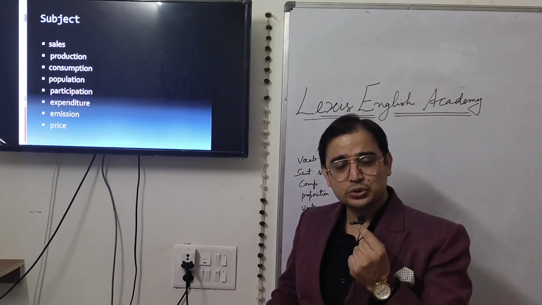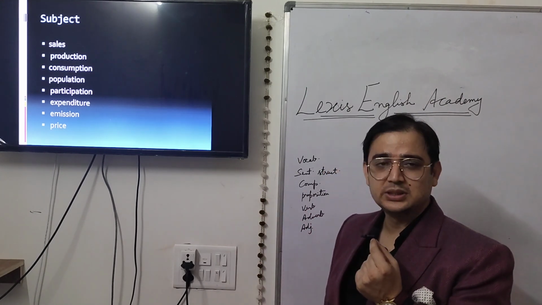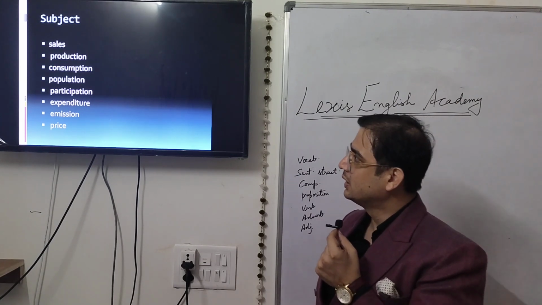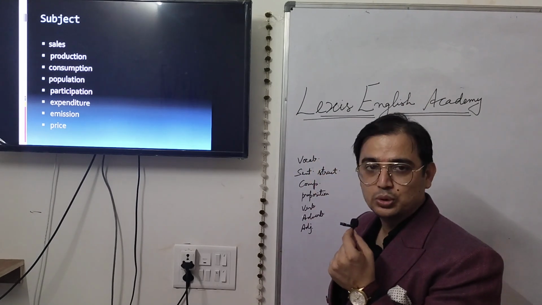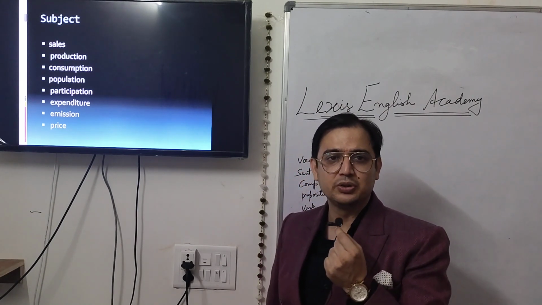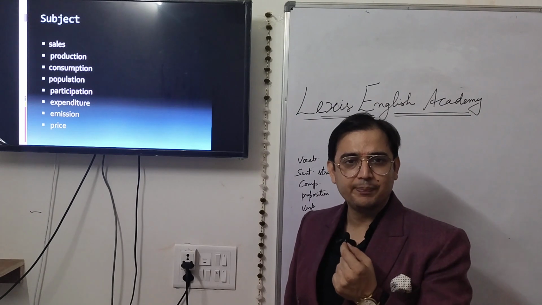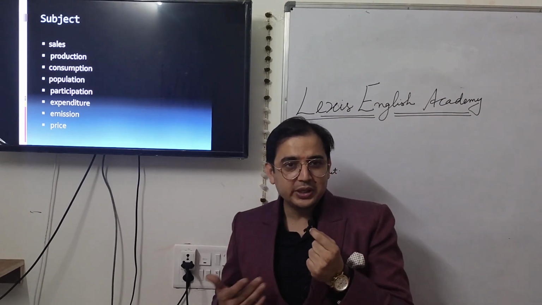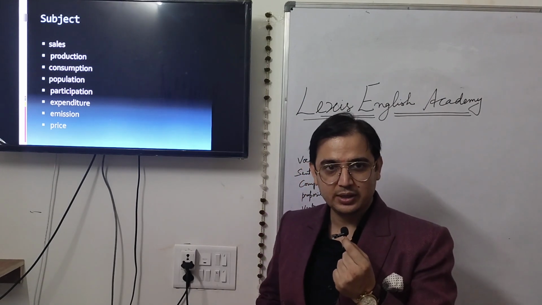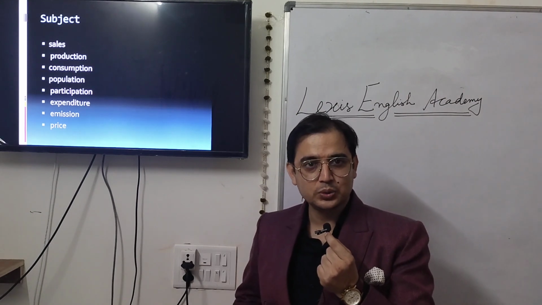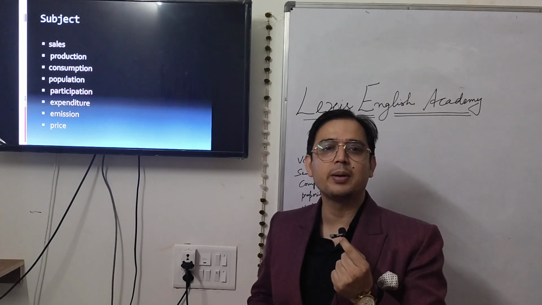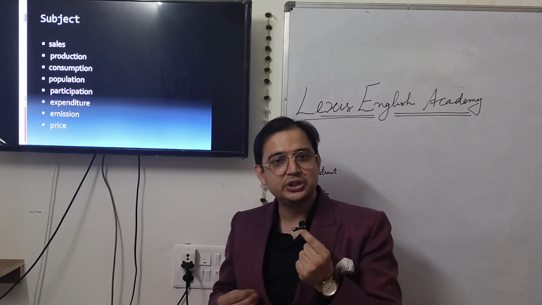Like in most of the questions you will see subjects are sales of car, sales of chairs, sales of trucks, sales of bricks or sales of household goods, production of something, production of car, production of chairs, production of computers, consumption of a commodity. So you should be able to change the word forms whenever you are writing task 1, like sales of car, number of cars sold, sales figure for car, like production of car, manufacturing of car, the number of cars manufactured.